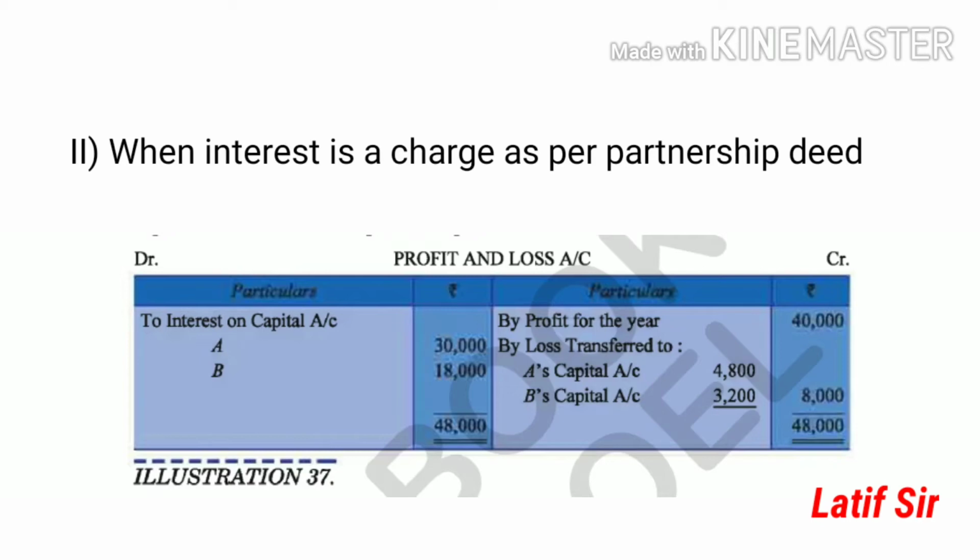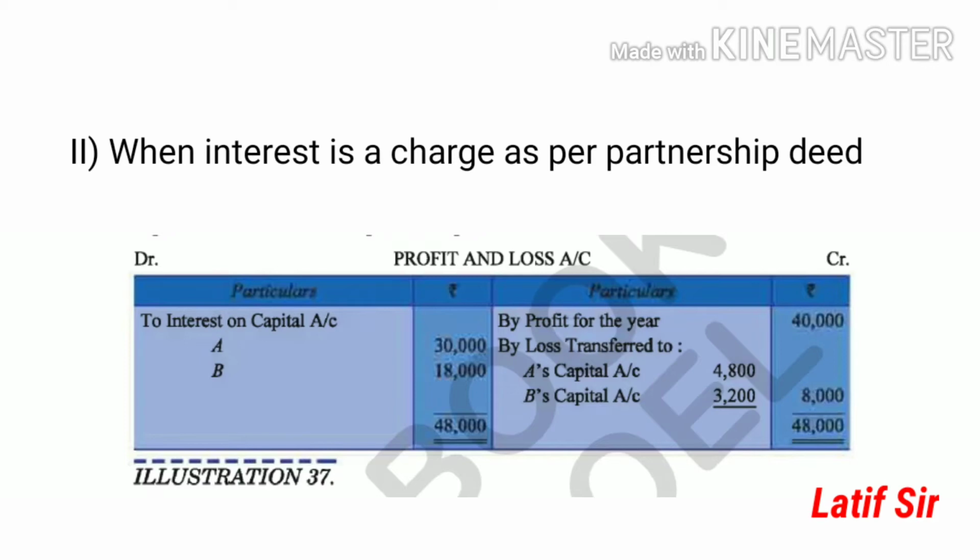Now in the second case, interest is charged as a partnership deed charge. In that case, whenever charge is written, you have to pay full interest irrespective of whether there is a loss. The interest on capital will be given in the profit and loss account. See, on the debit side the interest on capital has been given, and on the credit side the profit. But the interest is more, so you get a loss of 8,000, and the loss is again distributed in the profit sharing ratio.